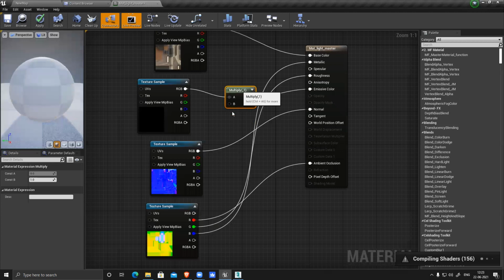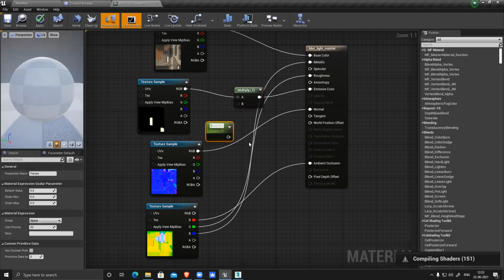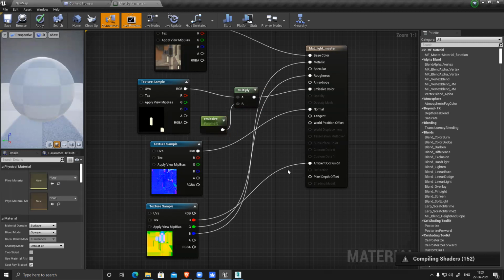But now we have this B. I need to convert this B to a parameter. So press S on the keyboard and left mouse button, and name it emissiveness or something, and the default value you can keep as 1. So by default it will glow. This is what you need.